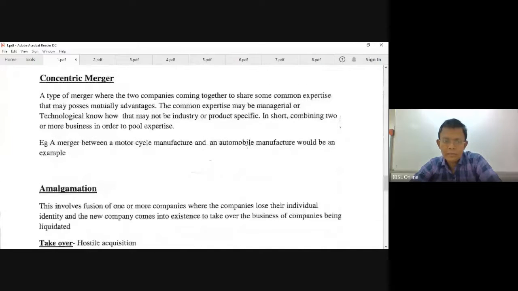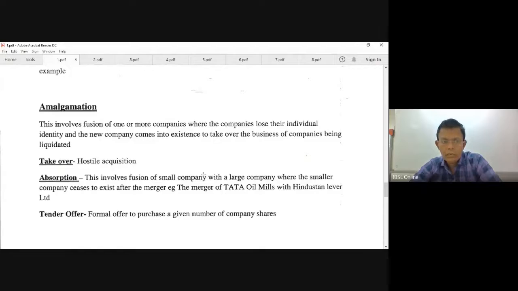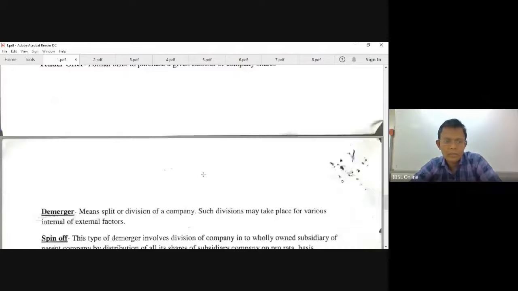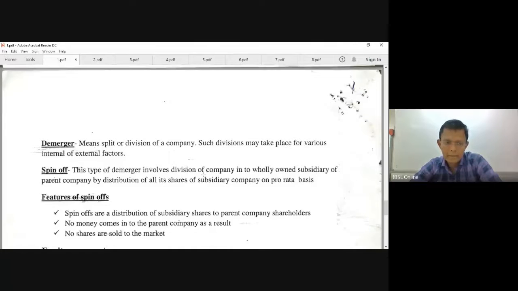And amalgamation is another word for combination. So it can be acquiring, it can be merger, either way, right? Takeover is anyway an acquisition. So there are 2 types of takeover, hostile and friendly. We have discussed the defensive mechanisms for hostile takeover, right? Hostile means you don't like to be acquired.